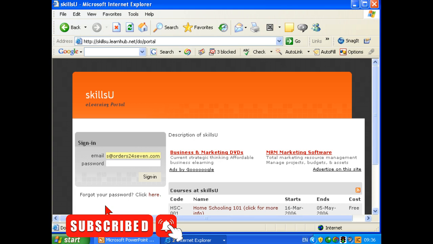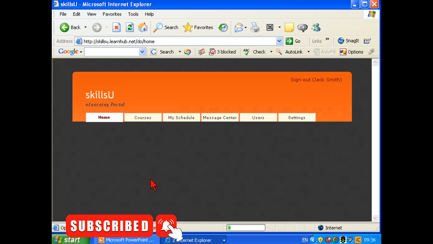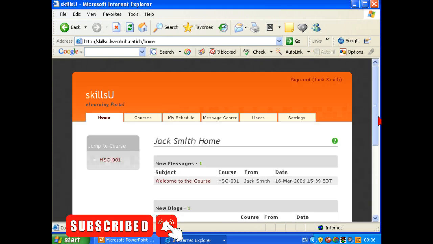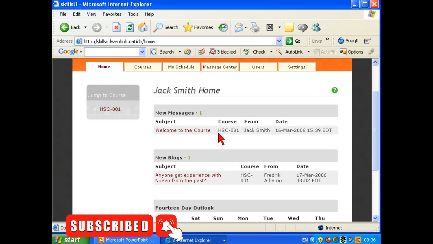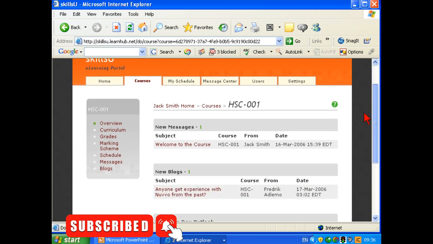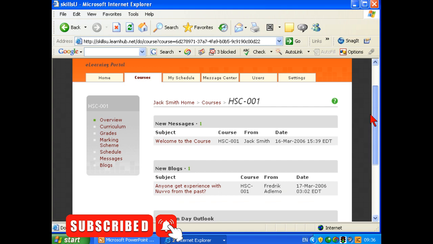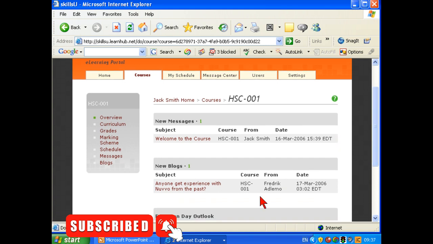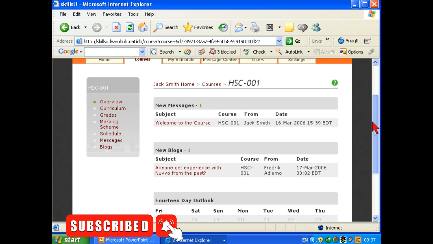And my password. And so we're logged on. And let's jump to the course here. There's obviously those messages we were looking at in earlier modules. Someone else has actually signed on to this course in the meantime.